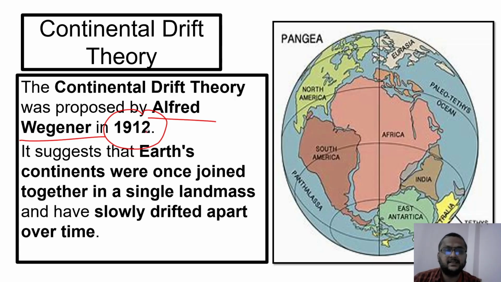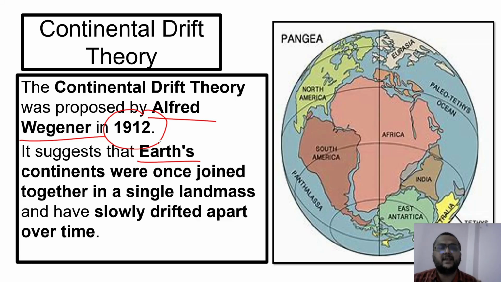He noted that we have seven continents and four major oceans on the surface of the Earth. The biggest continent is Asia, the smallest is Australia, then we have North America, South America, Africa, Europe.